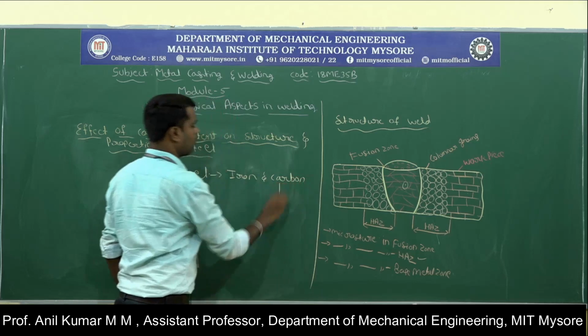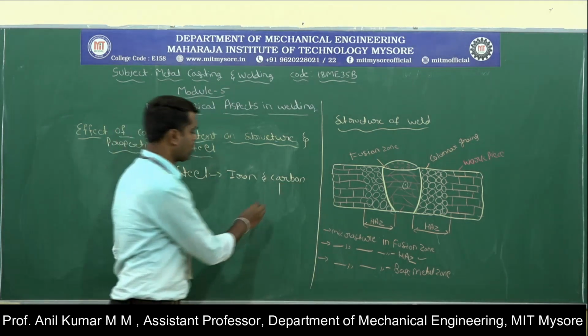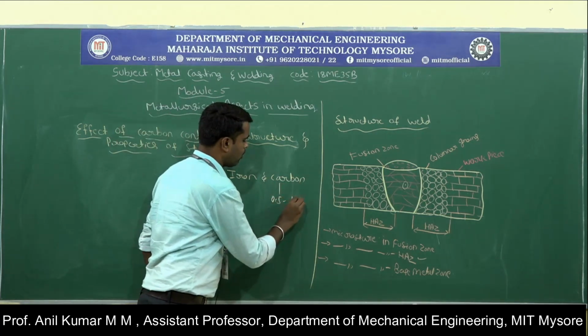In steel, the amount of carbon content ranges from around 0.5 to 1.5%.